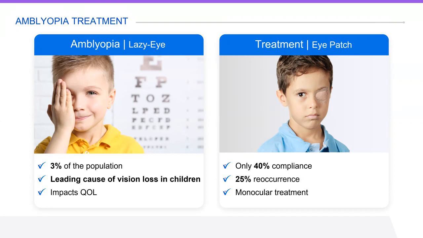But we know the kids hate the patch. Compliance is very low, below 50%. And even if treated correctly, once treatment is stopped, we see about 25% reoccurrence. And this is an inherently monocular treatment, so each eye is treated at a time.